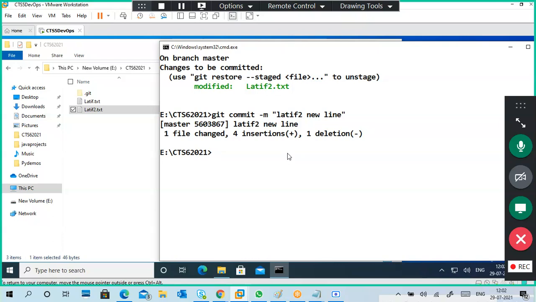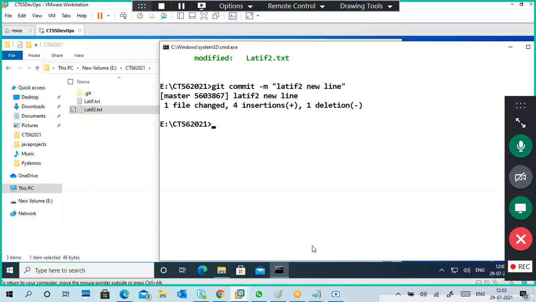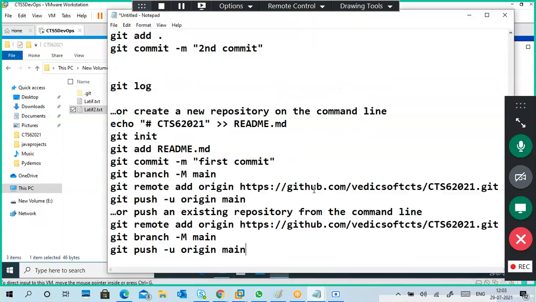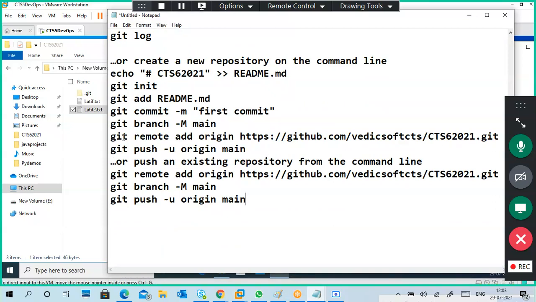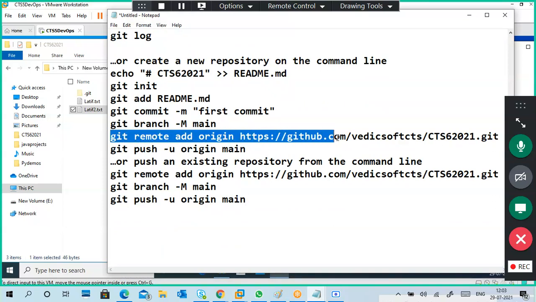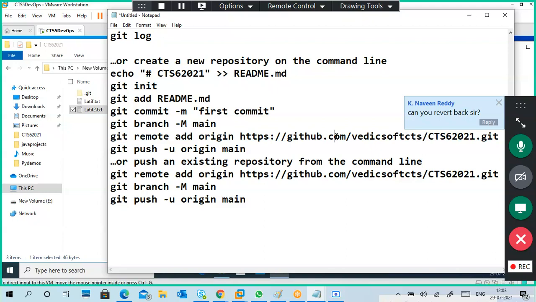So local repository part is completed. Now the remote one. How to do the remote one? First of all, you have to add like this. The first time, you are doing it from an empty folder.